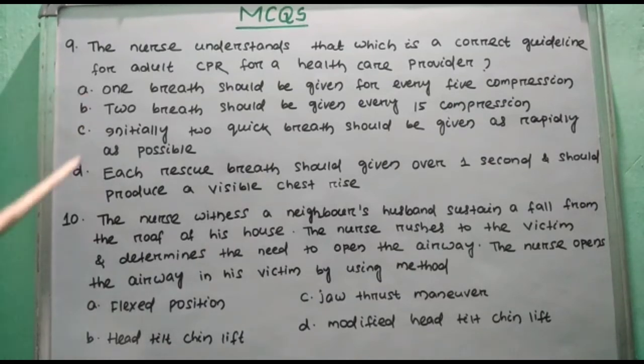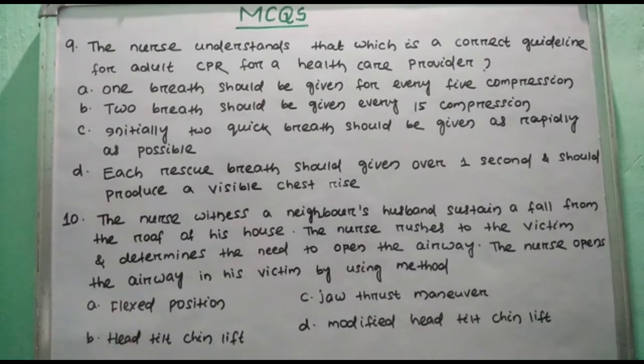Question number 10. The nurse witnessed a neighbor's husband sustain a fall from the roof of his house. The nurse rushes to the victim and determines the need to open the airway. The nurse opens the airway in the victim by using method option A, flexed position, option B, head tilt chin lift, option C, jaw thrust maneuver, option D, modified head tilt and chin lift.